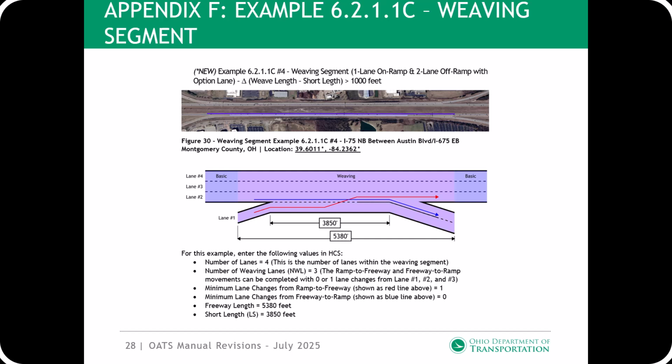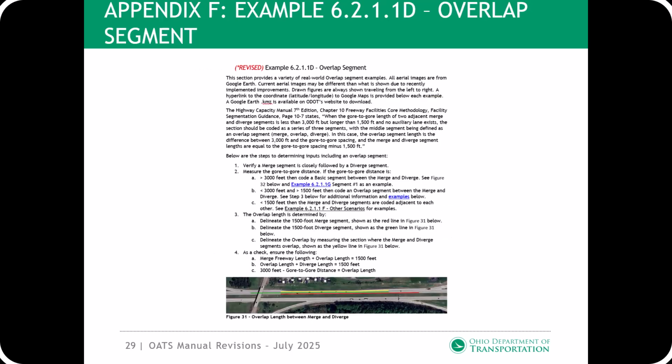The freeway length is more than 1,000 feet than the weave short length because the channelized line starts upstream of the off-ramp painted gore.